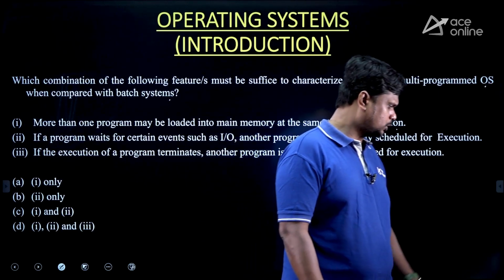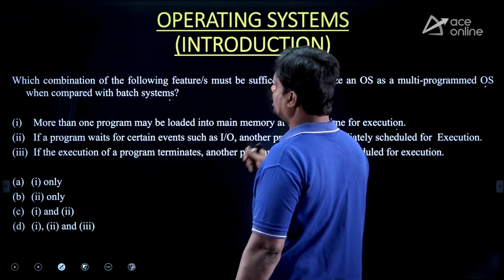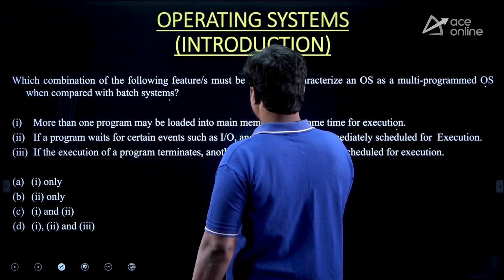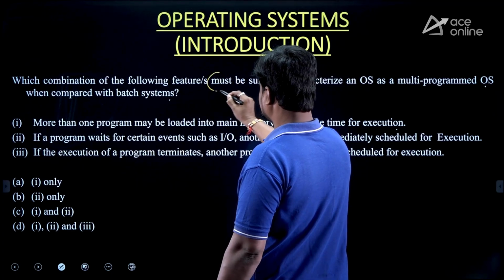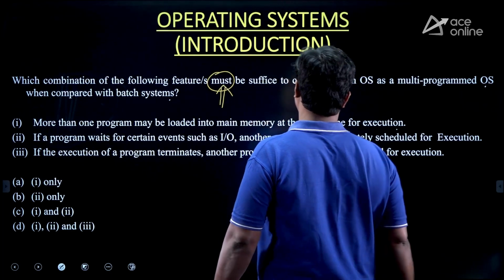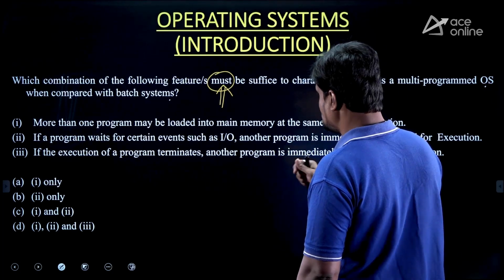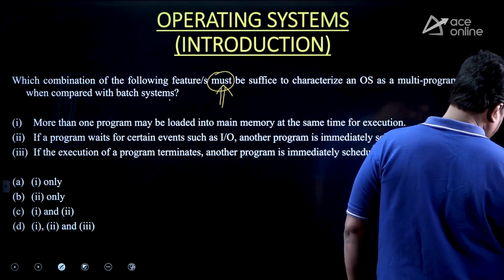Look at this question carefully. The question clearly mentions which combination of the following features must suffice to characterize an operating system as a multi-programmed operating system when compared to a batch system.